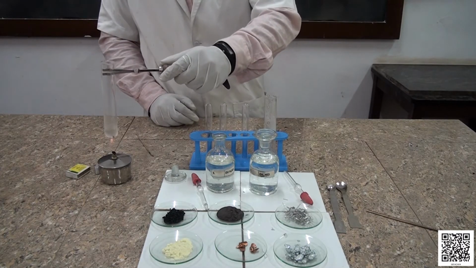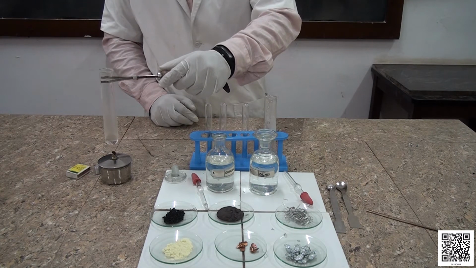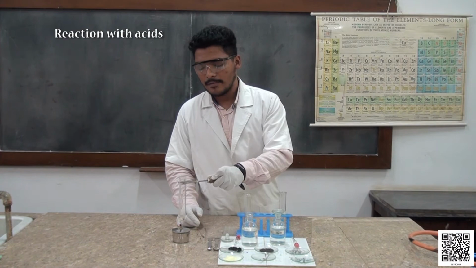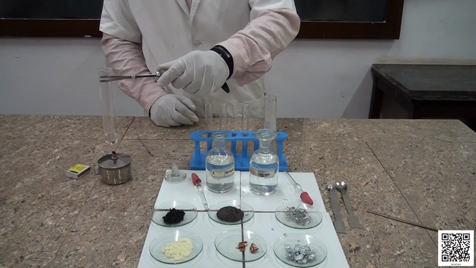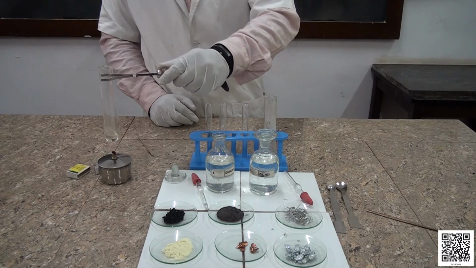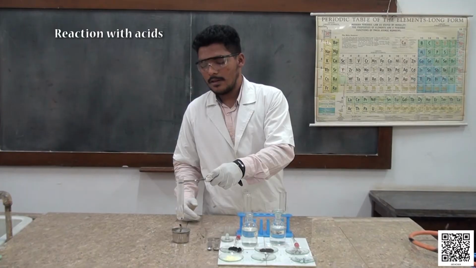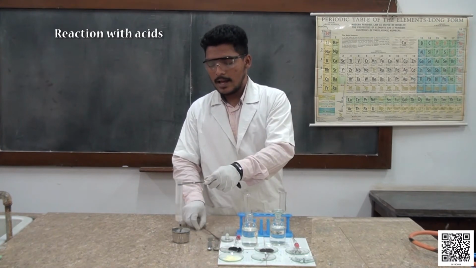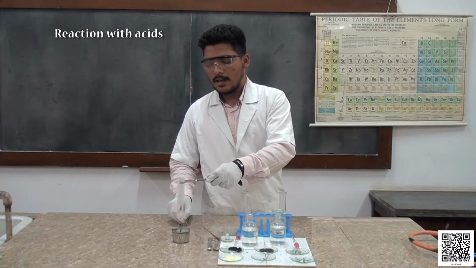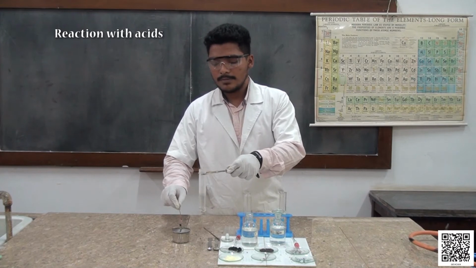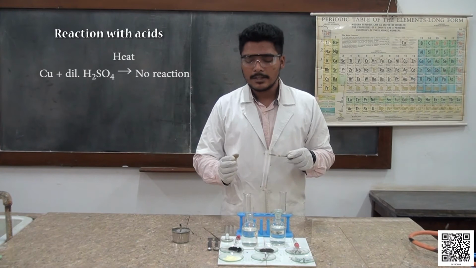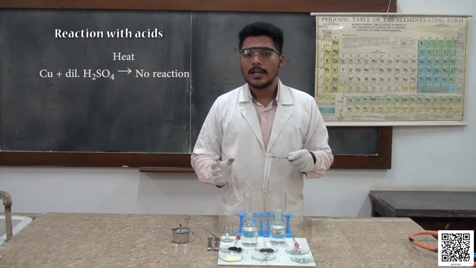We are going to heat this mixture of dilute sulfuric acid and copper. Now if you observe, there is evolution of bubbles, and I am going to bring a burning splinter near the mouth of the boiling tube. Copper does not react with dilute sulfuric acid.